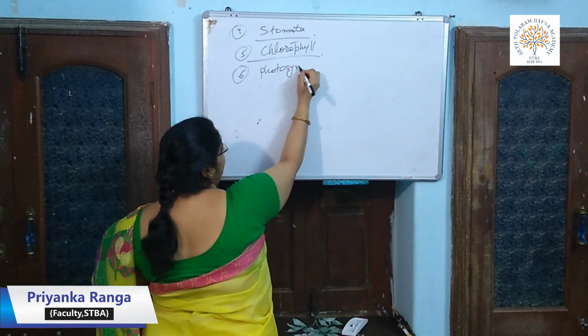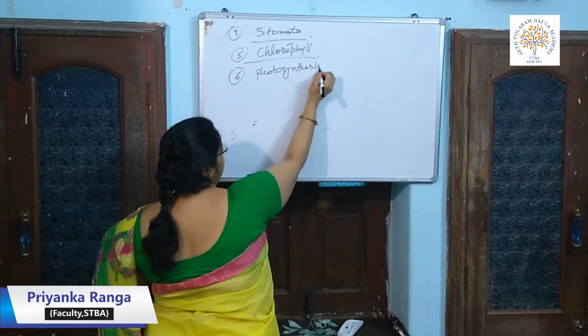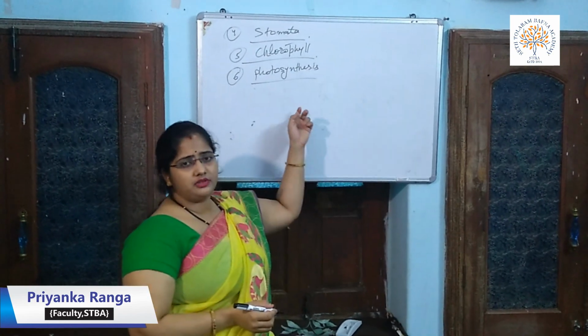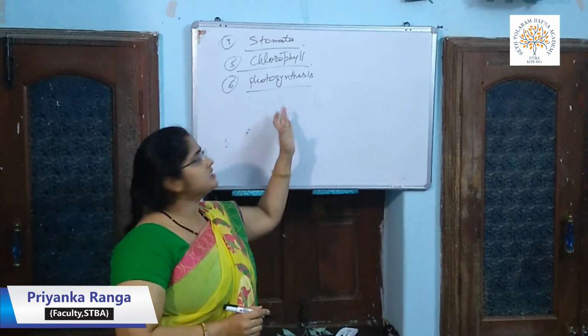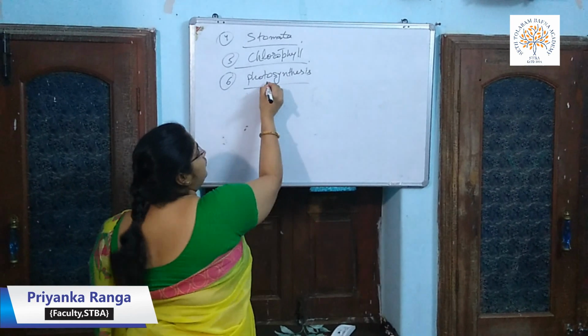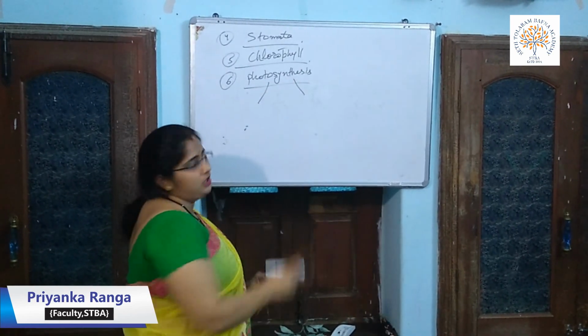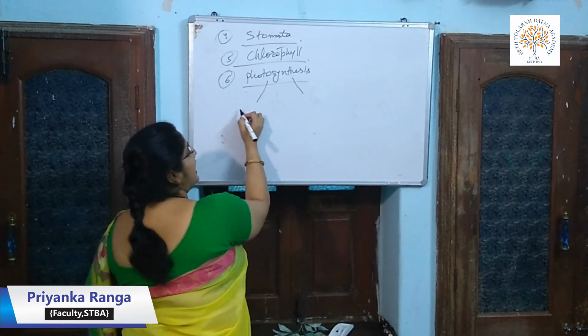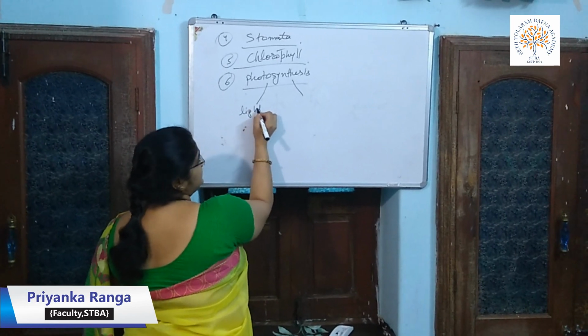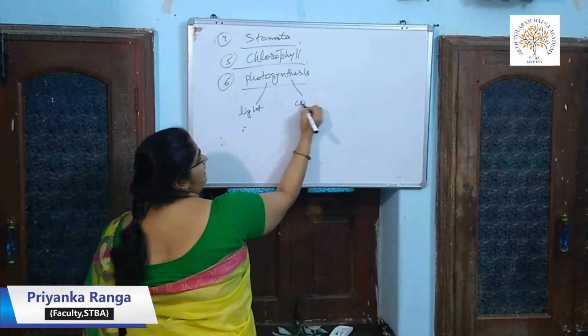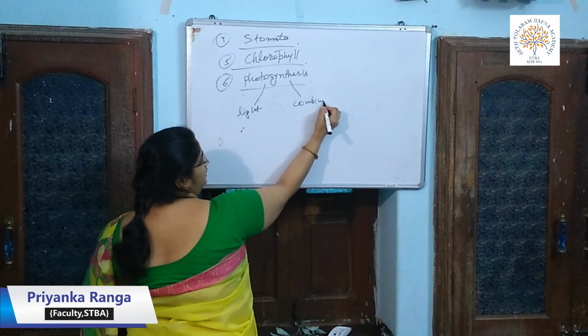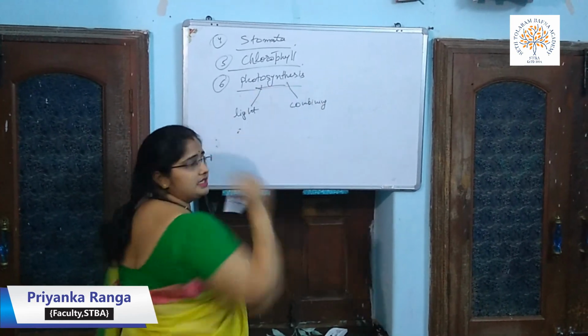You have seen what is photosynthesis. Students, you can learn the definition of the term photosynthesis by splitting the word, that is photo and synthesis. Photo means light and synthesis means combining together or putting together. So what is photosynthesis?